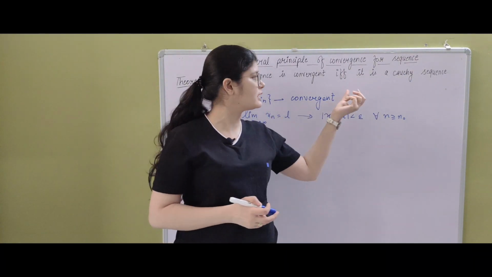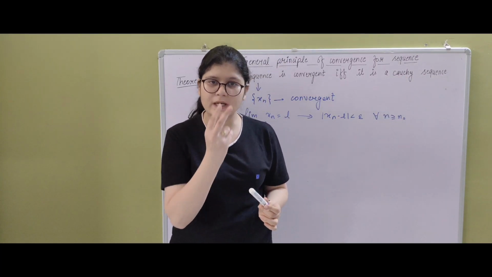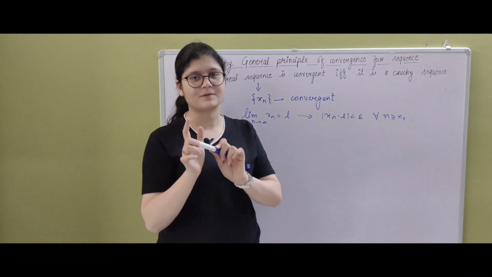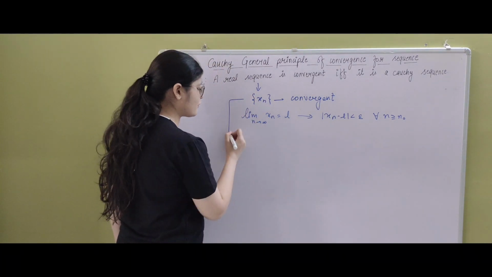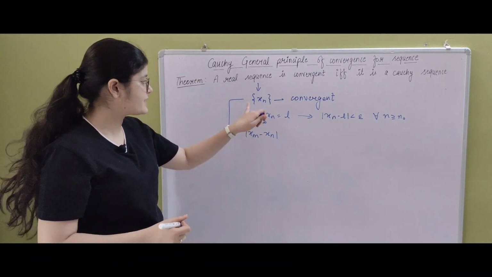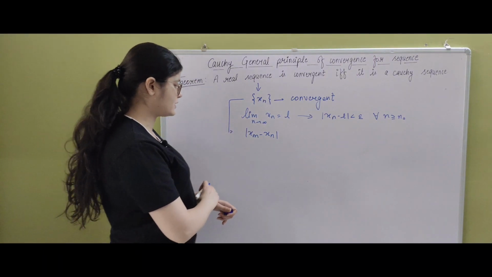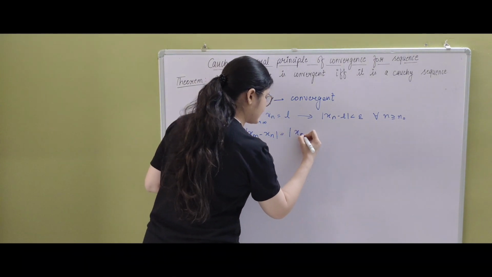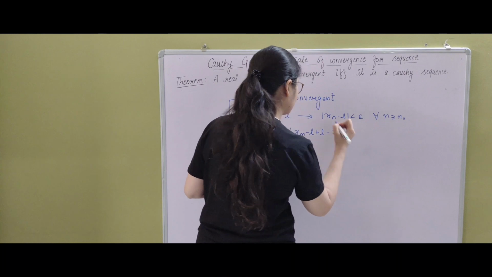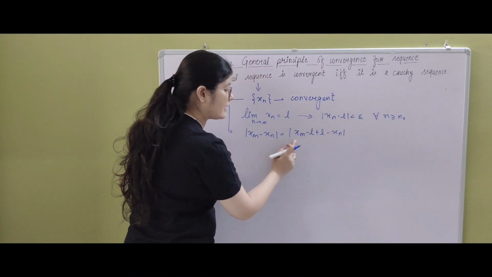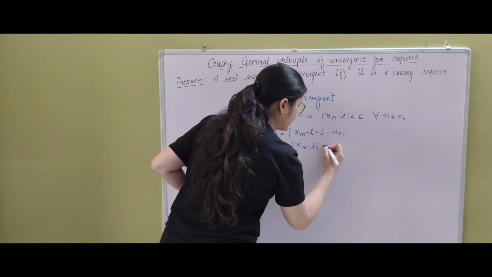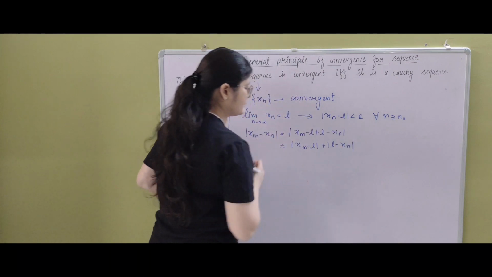For the definition of Cauchy sequence, you need two elements from the sequence. You need to find the difference between them, and the difference between them should be less than epsilon, right? So let's take any two elements from this and simplify mod of xm minus xn. Let's see what happens if we find the difference between these two elements of the sequence. What I'm going to do is, in xm minus xn, I'm just going to subtract L and add L, and that's it, right? And we know from the triangle inequality that this is going to be less than or equal to mod of xm minus L plus mod of L minus xn, right?